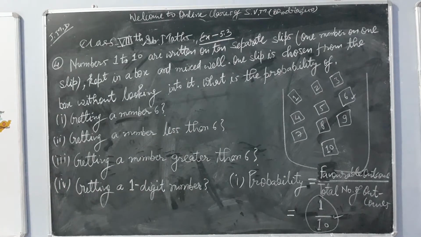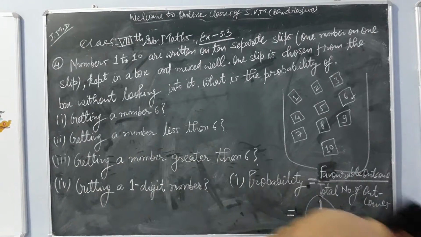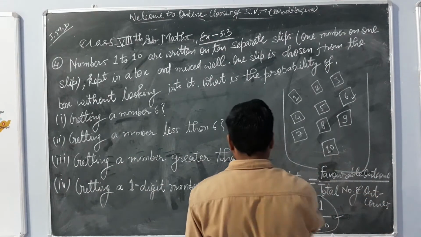Just write it down. After that I am going to rub this part for creating some space, and after rubbing I will go for our next part. So we will just rub this portion, which is number first.